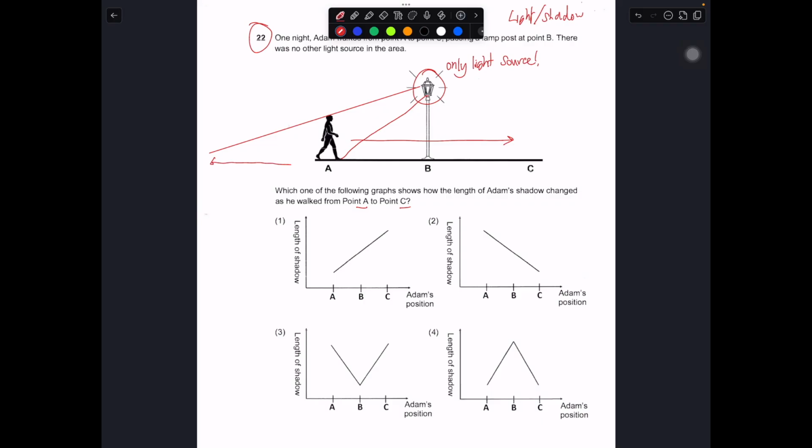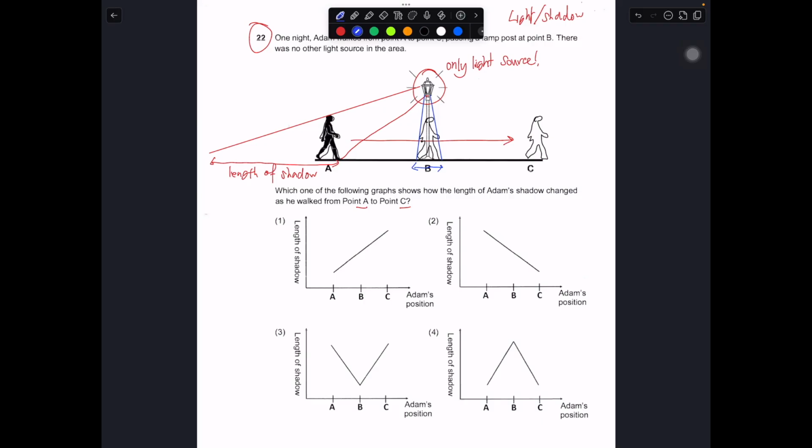This will be the length of the shadow for A. If I were to draw a similar person, let's draw the length of shadow for B, maybe here.